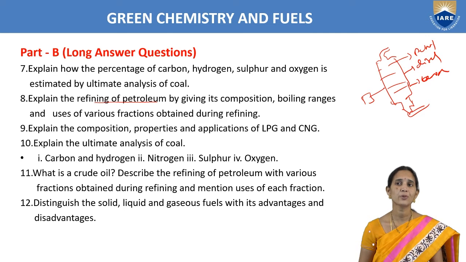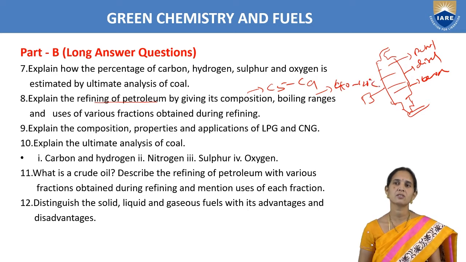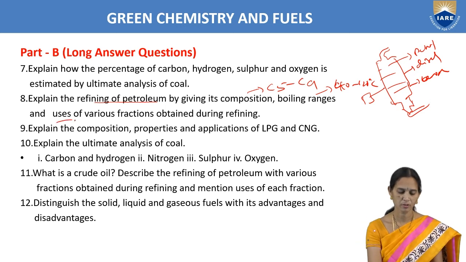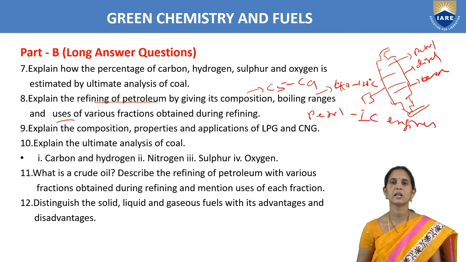So we have to write composition, boiling range, and application also. For example, composition of petrol is C5 to C9. Boiling range we can write 40 to 120. So we have to write for all the fractions its composition and boiling ranges, and uses also. Petrol we will use in internal combustion engines. So like that we have to write for various fractions composition, boiling ranges and uses.